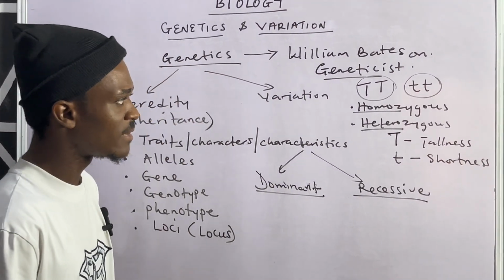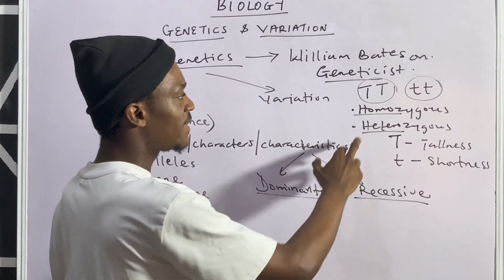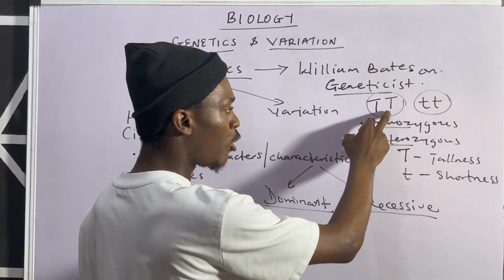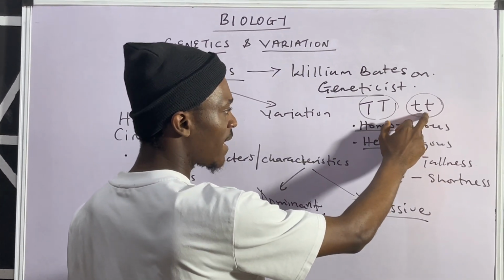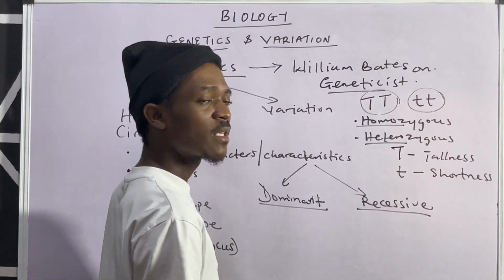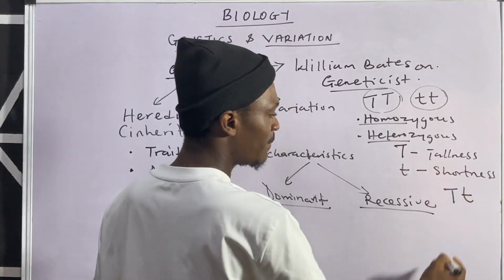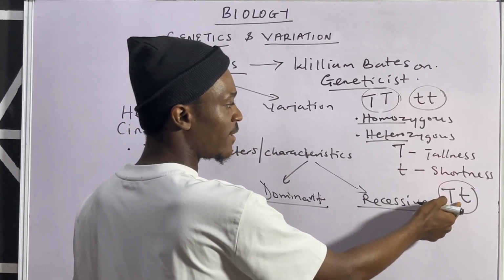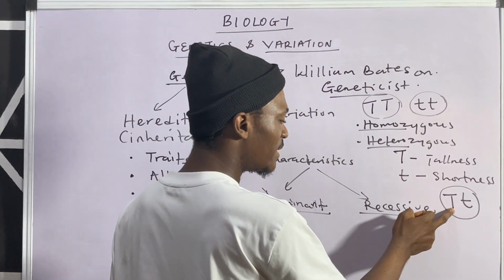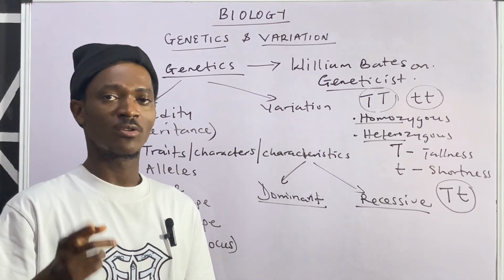So looking at these letters, they are like the genes. If you consider this in a homozygous condition, you can call this homozygous tallness, while this one is homozygous shortness, because we have the same letters written. What about when you now have different letters? For example, big T, small t. In this case, this is the heterozygous trait of tallness. Now, this big T is dominant over this small t, meaning that tallness is always dominant over shortness.